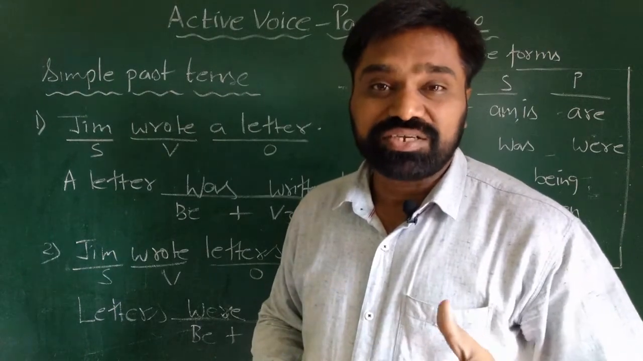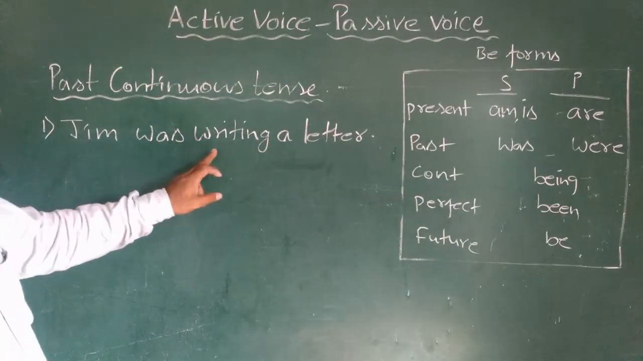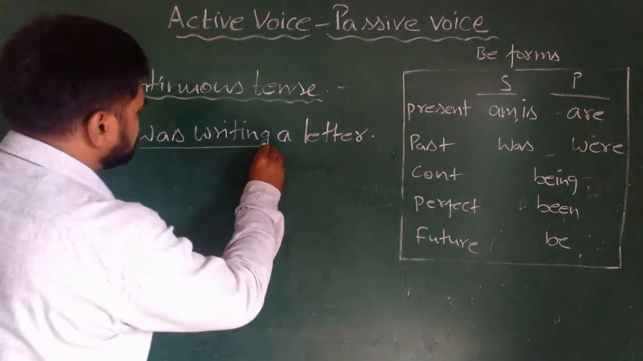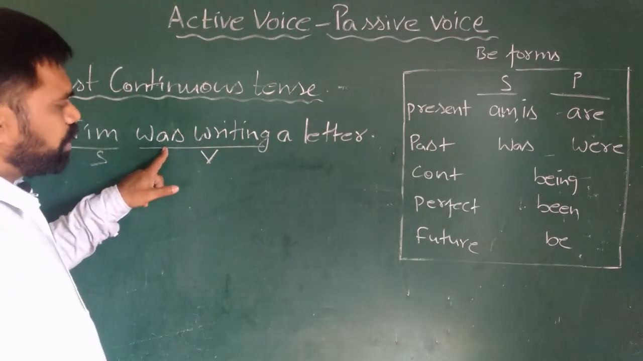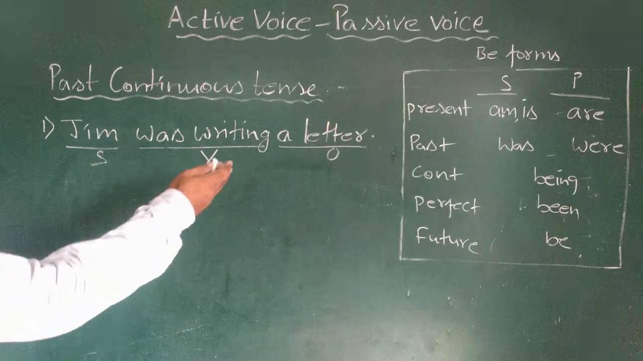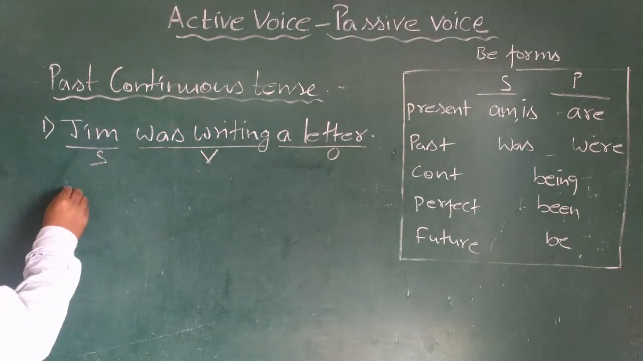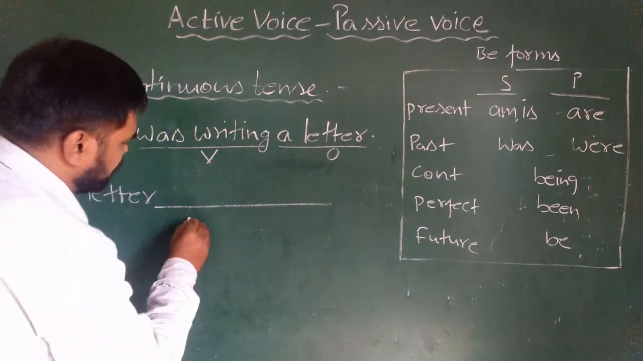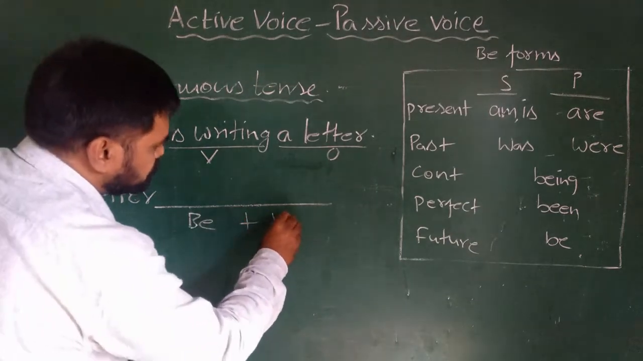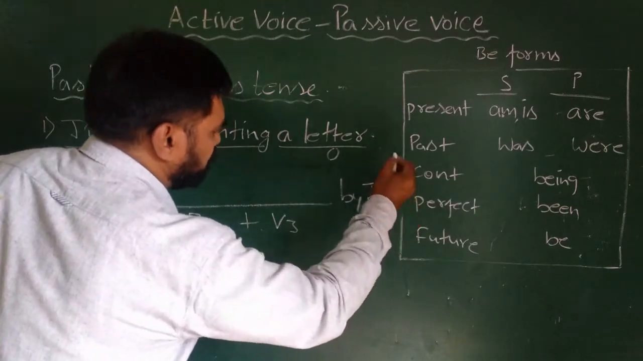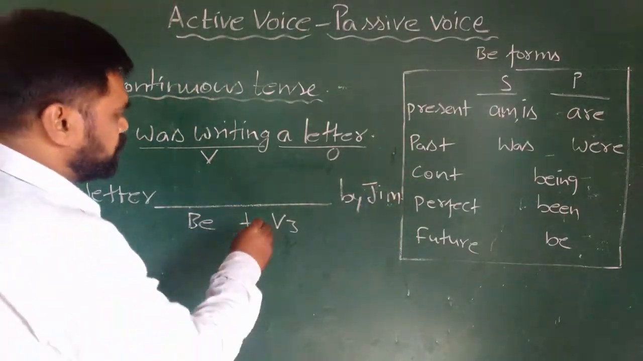Let us see now past continuous tense. I have written an example. Jim was writing a letter. So you notice here, Jim is the subject, was writing is the verb, which is in past continuous form, and a letter is the object here. So following the rule, we will keep the object in place of the subject, a letter. Then we will draw a blank which has to be filled by the proper be form plus V3, followed by the subject taken as object. So V3 we know, written.